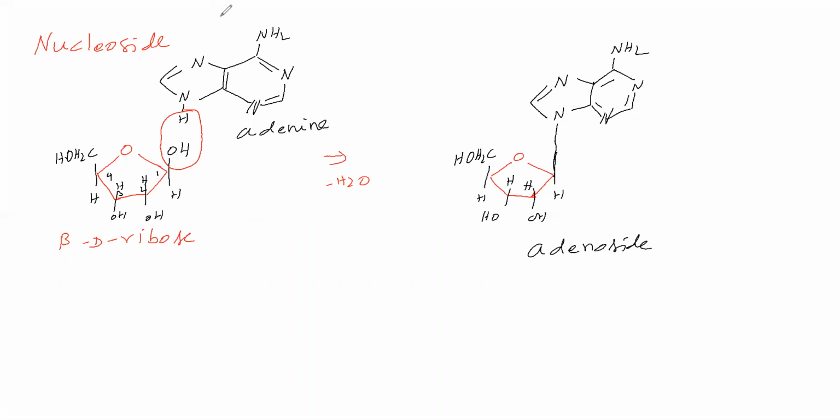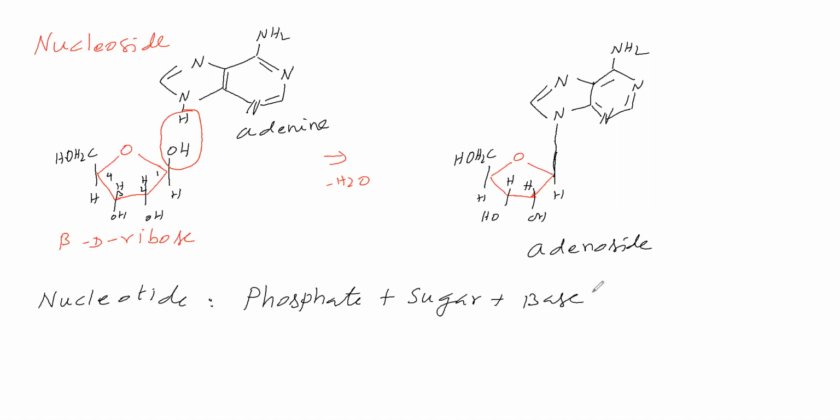Next we will take nucleotide. Now we will go for nucleotide. In a nucleotide, phosphate will be there, sugar will be there, then base will be there. These three will be there for a nucleotide.